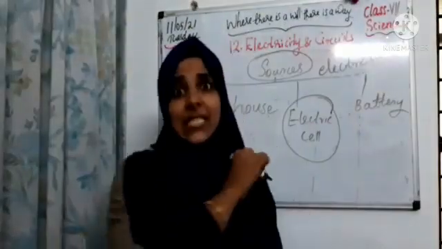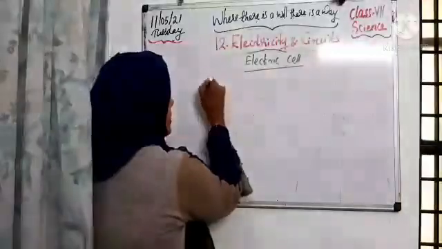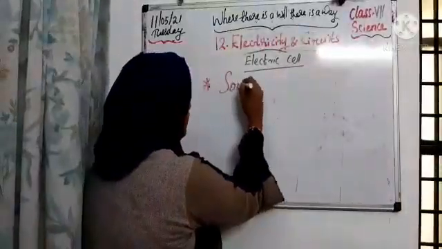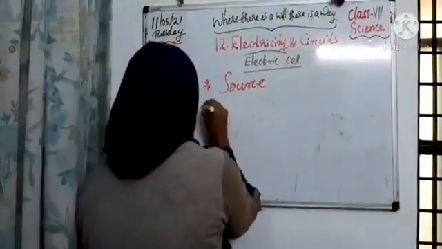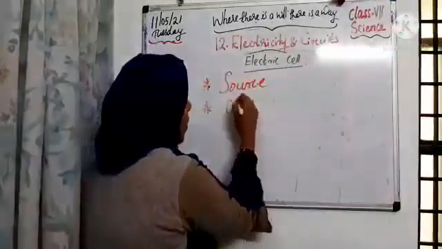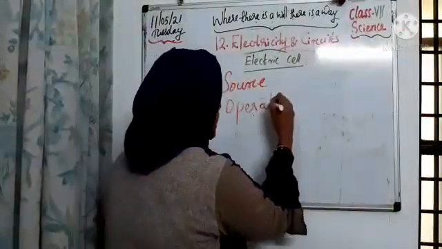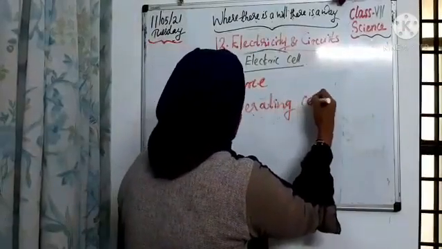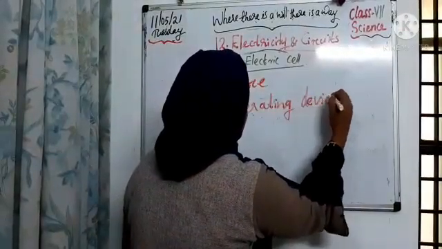Now let's discuss electric cell. An electric cell is a source of electricity which helps in operating a device.